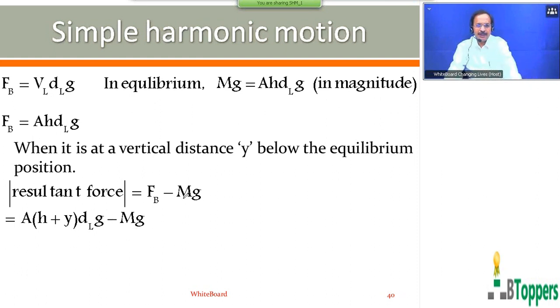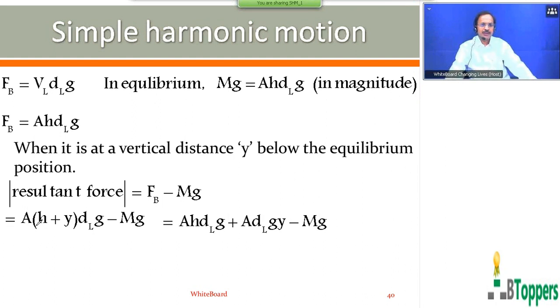So you can open the brackets here. AH dl g plus AY dl g minus mg. You can substitute now AH dl g equal to mg here from the first equation I have written at the top. So this mg and minus mg get cancelled.